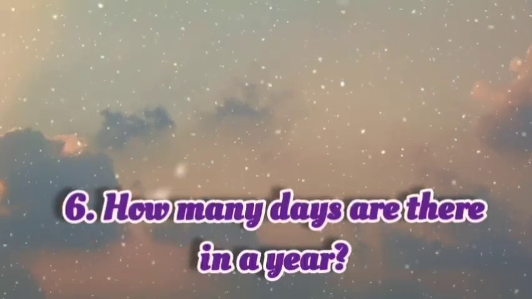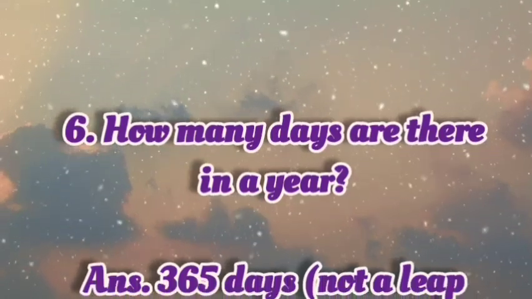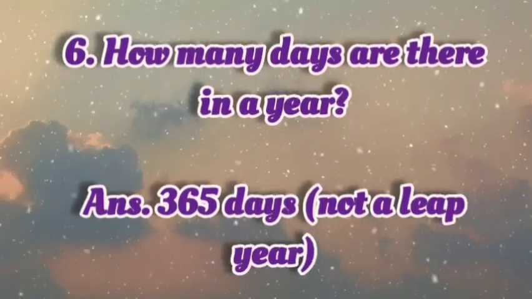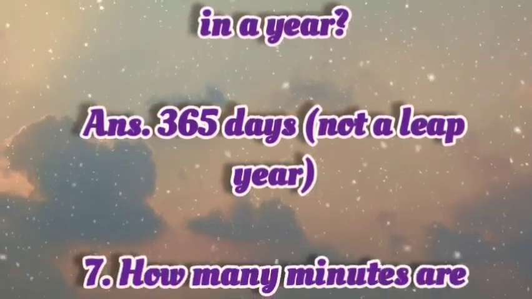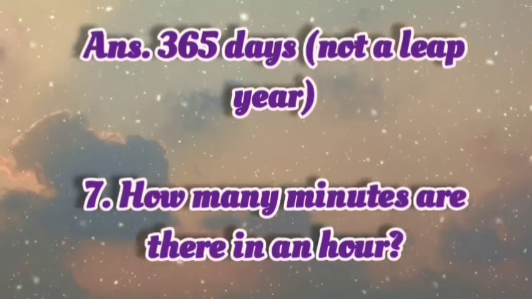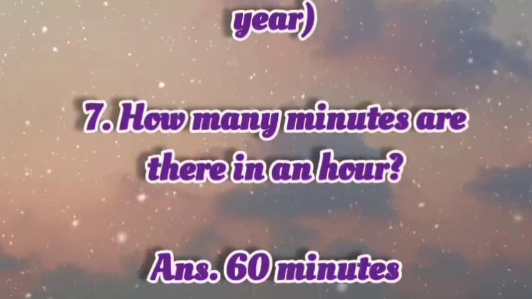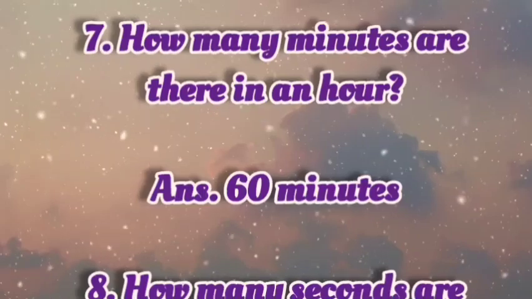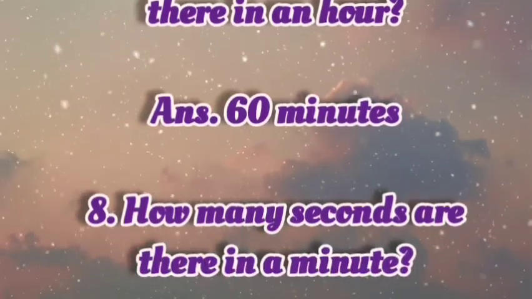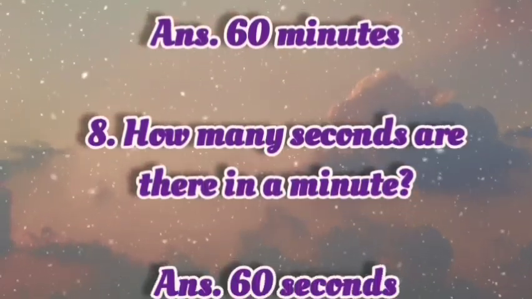Answer: 7 colors. How many days are there in a year? Answer: 365 days, not a leap year. How many minutes are there in an hour? Answer: 60 minutes. How many seconds are there in a minute?